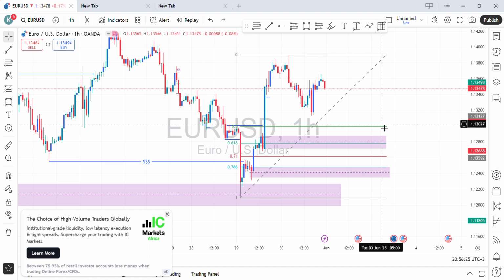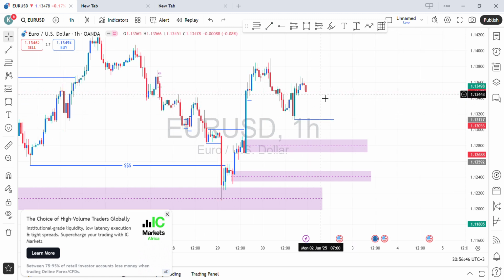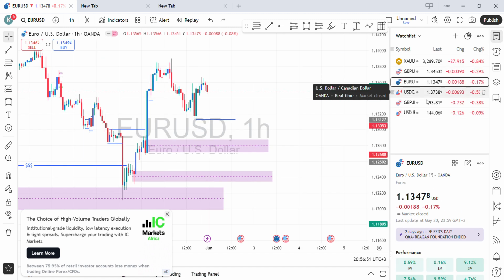So once price taps on this order block, I'm going to wait for buy confirmations. If I don't get a buy confirmation from this point, I'll wait for price to tap onto this point. I'll get in for buys. This one will be used as inducement since it's the first pullback after break of structure, and that is it on EURUSD. We shift to the next pair, which is the GBPJPY.